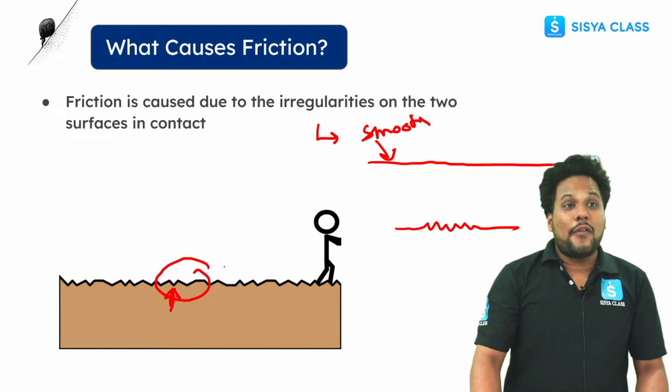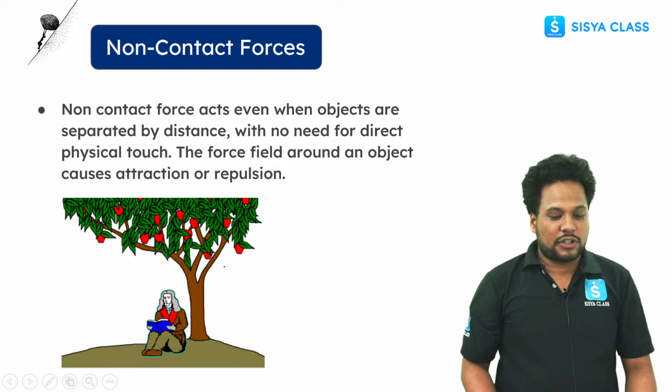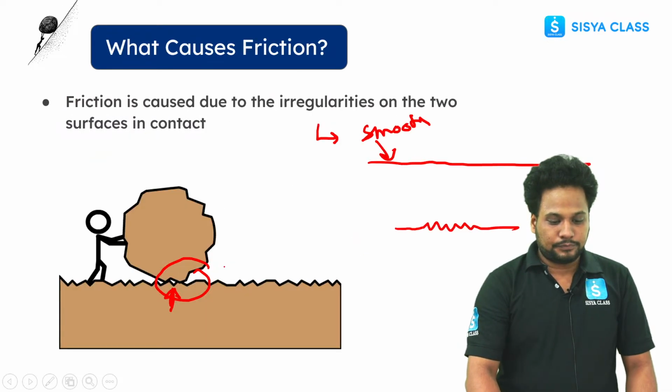This is clear. Now there are two types of friction. I told you there are two types of friction. We are going to discuss one by one.